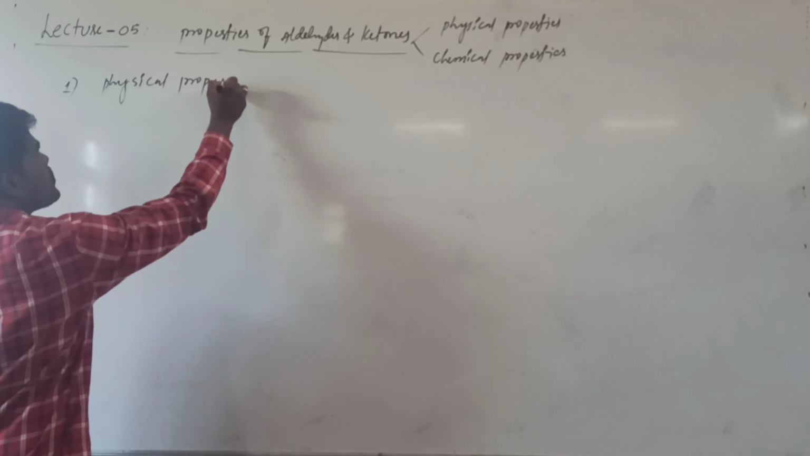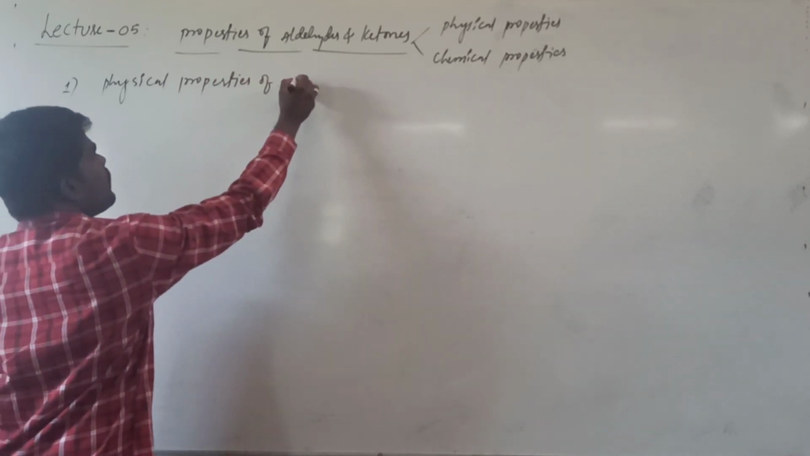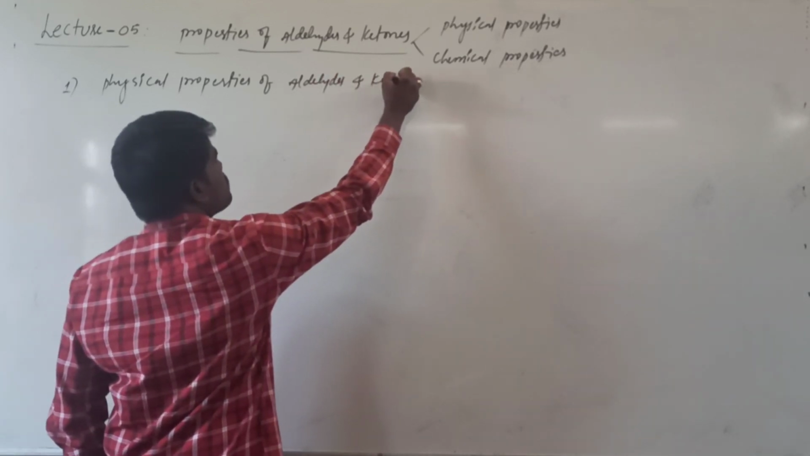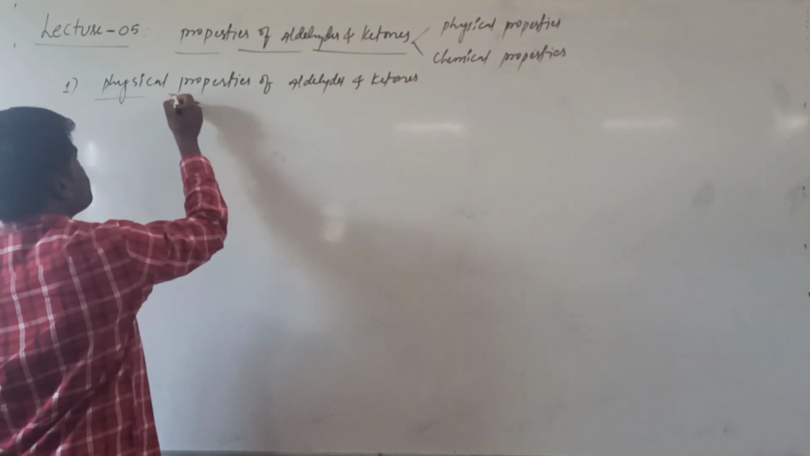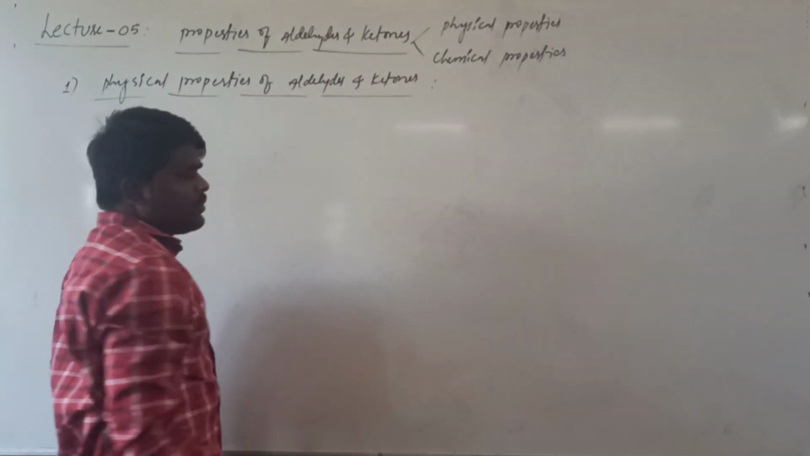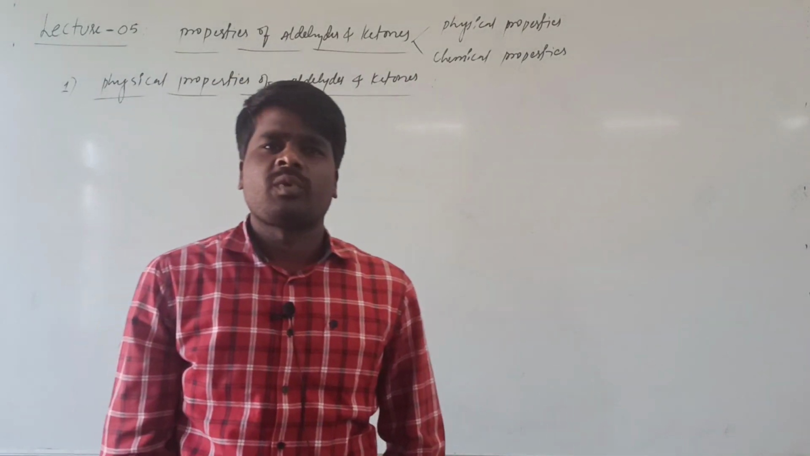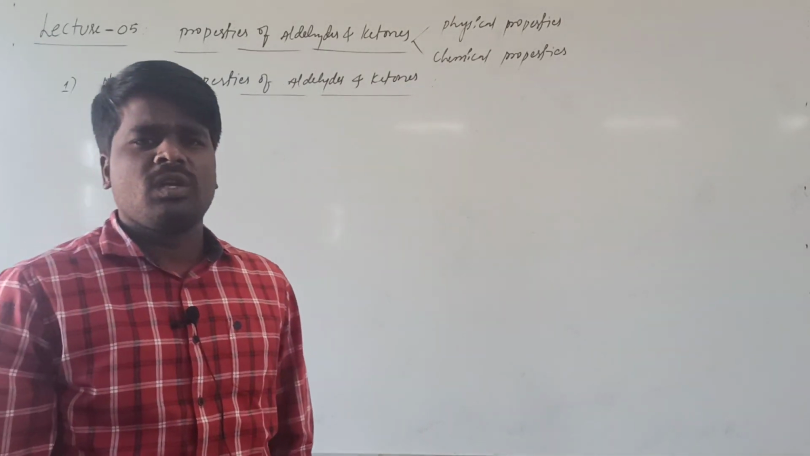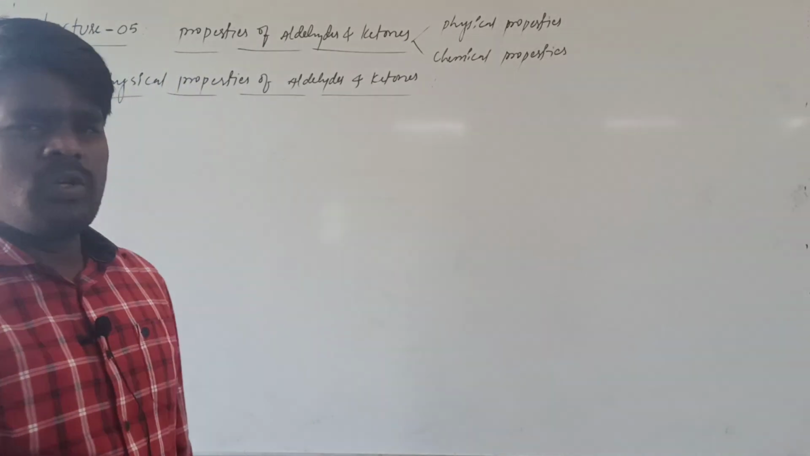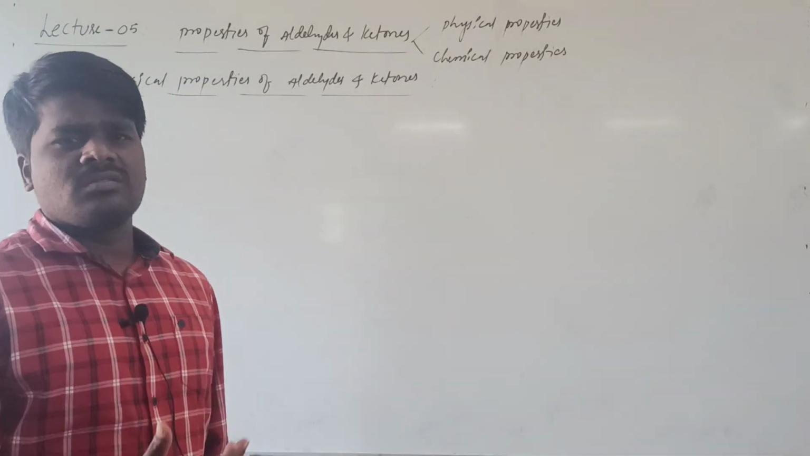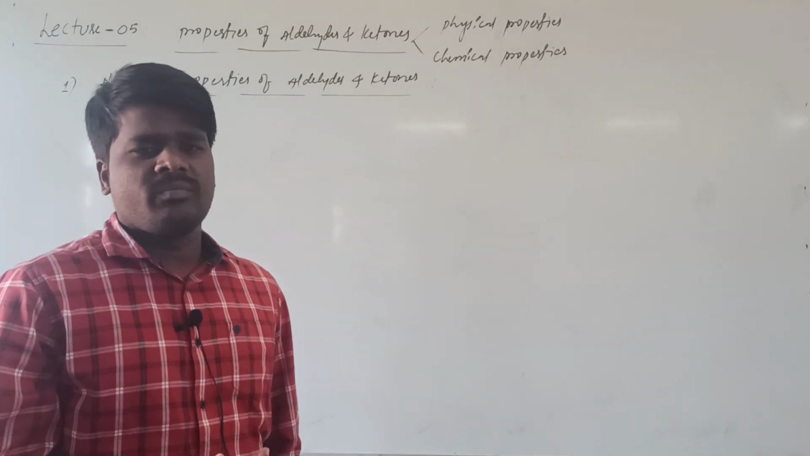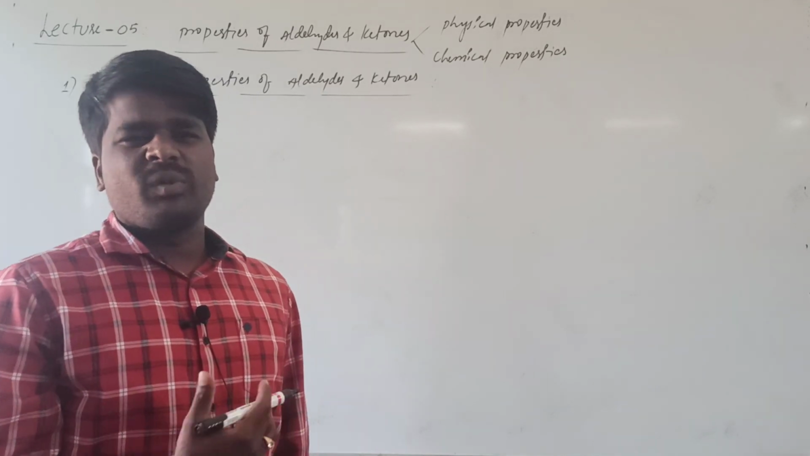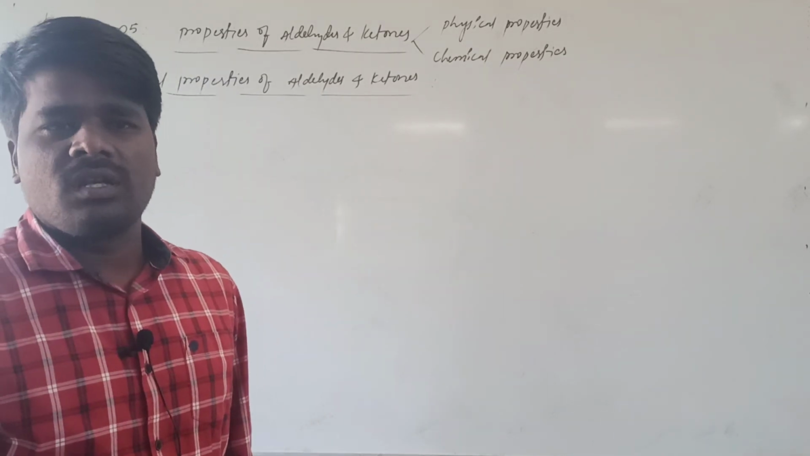Physical properties of aldehydes and ketones. What is the major difference between the physical properties and chemical properties? The physical properties basically depend upon the molecular mass of the compound. As the number of carbons increases, the magnitude of the physical property changes. Whereas chemical properties mainly depend upon the functional group. If the functional group remains the same, the nature of the chemical property will remain the same.